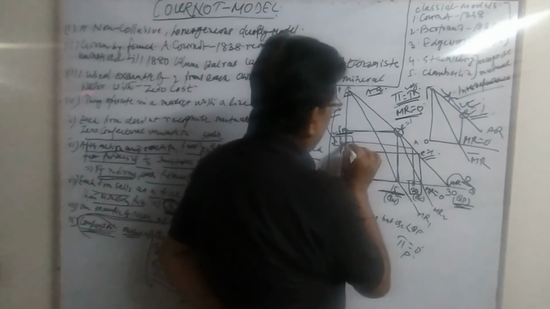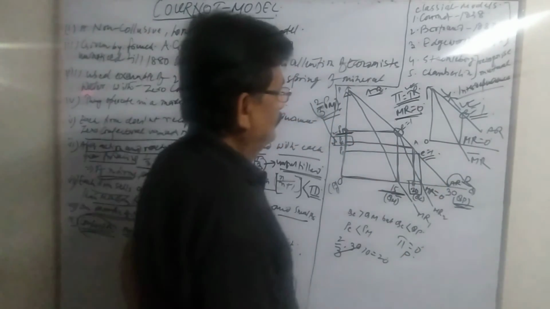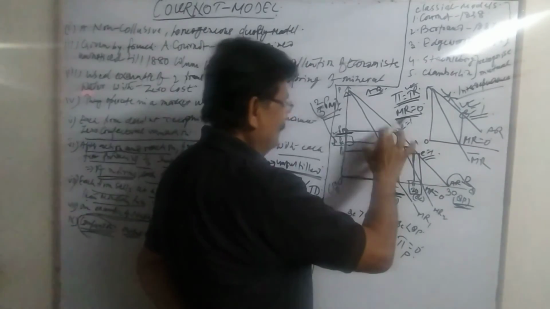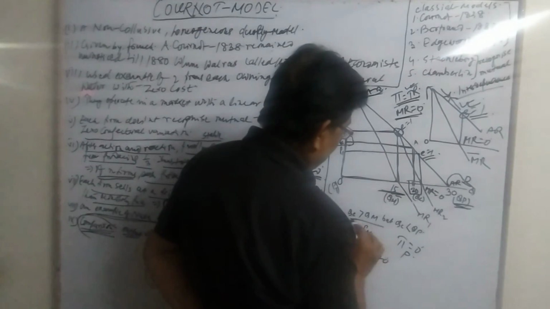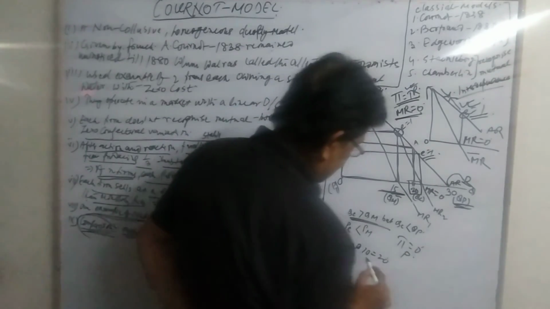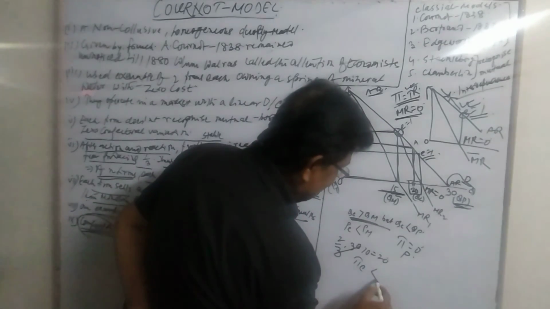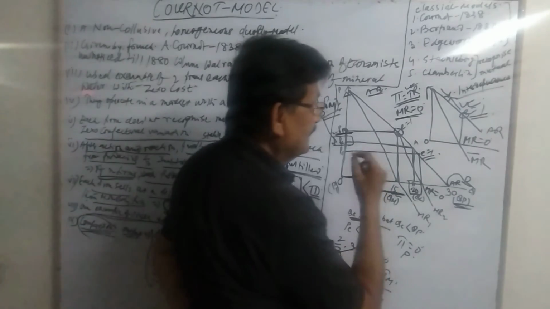And the Cournot profit is this one. So this Cournot profit is smaller than this monopoly profit. So we may say that profit in the Cournot solution is less than profit in a monopoly. This is quite evident in this diagram.